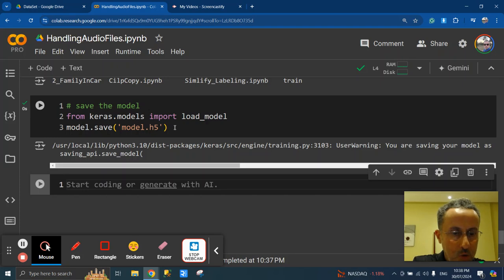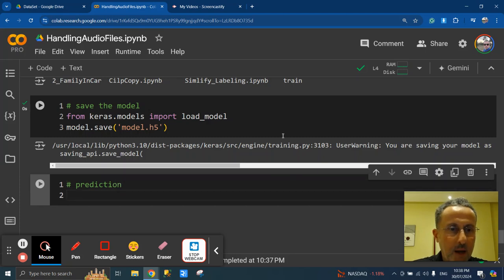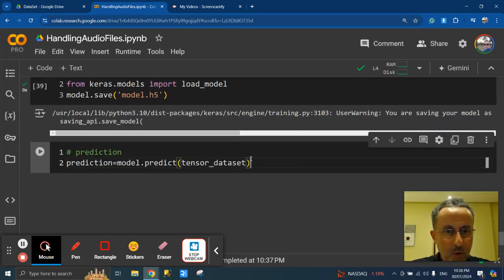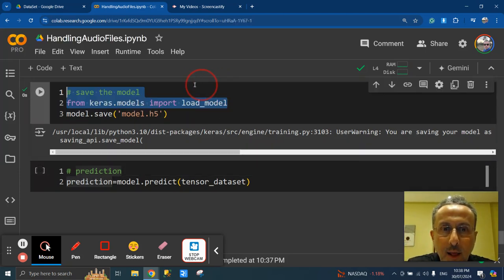Control MB. So prediction. Any suggestions? Thank you. But we will not use the model. That model is the local model. I'm looking for the saved model. So I will use the load model from the library that I have been using. So load model.